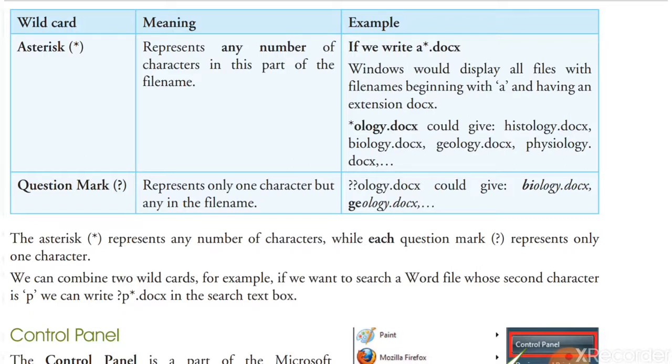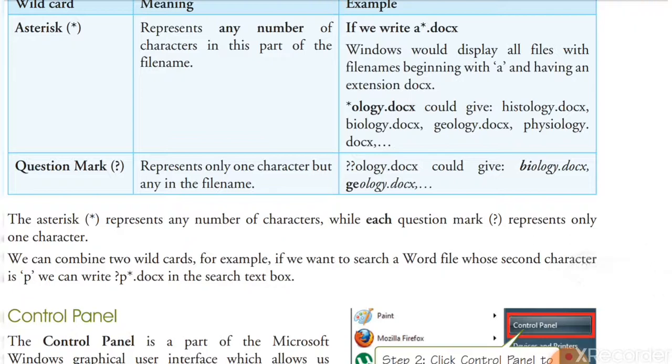So here it will show biology, where the two characters are bio, or geology, same. Not histology, because in histology there are three characters.